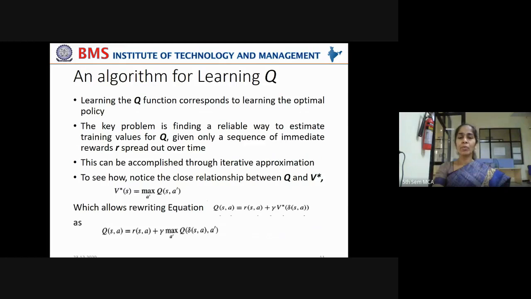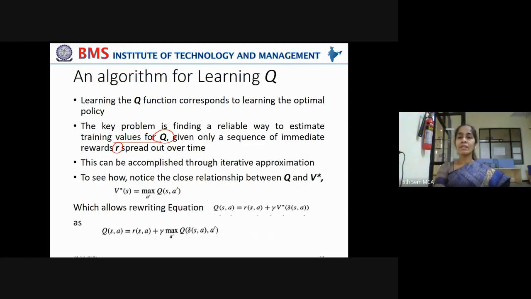So the key problem is finding a reliable way to estimate training values for Q given only a sequence of immediate rewards spread out over time. What is the crucial problem we have to cover now?